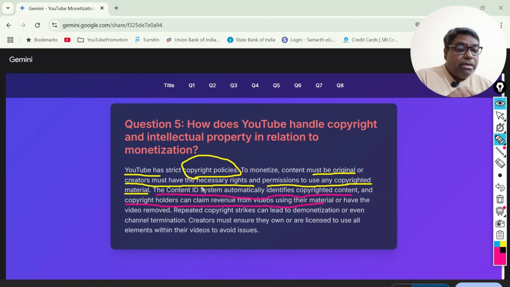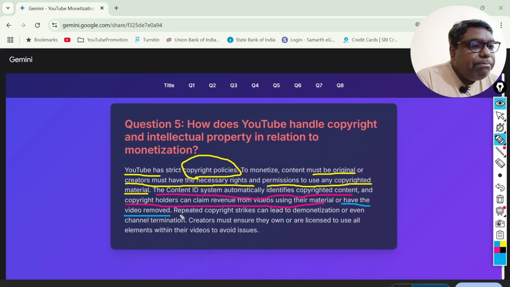If the Content ID system determines something negative about your video, it is very dangerous. Why? Because the original content holder can claim revenue sharing from you. So can you imagine that from whatever benefit you are making, you are also going to share that benefit with others. And at the same time, if you are not sharing your revenue, there is a possibility of having the video removed, right?